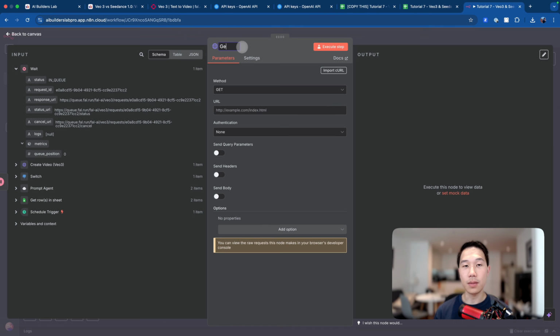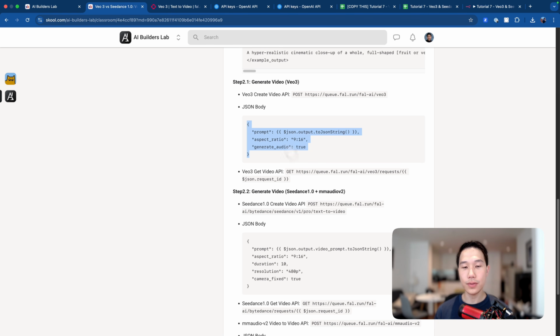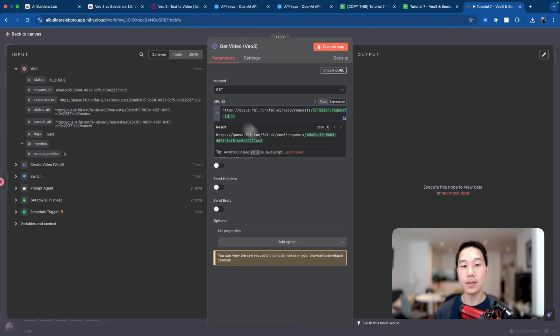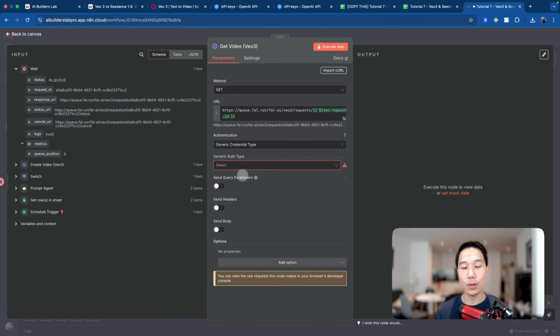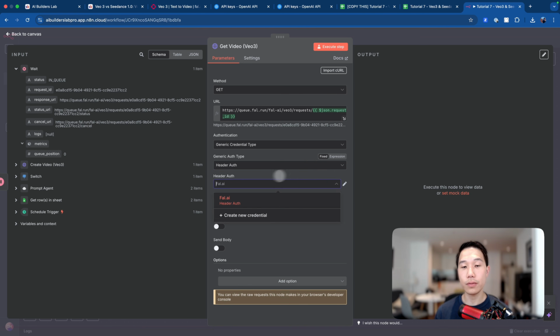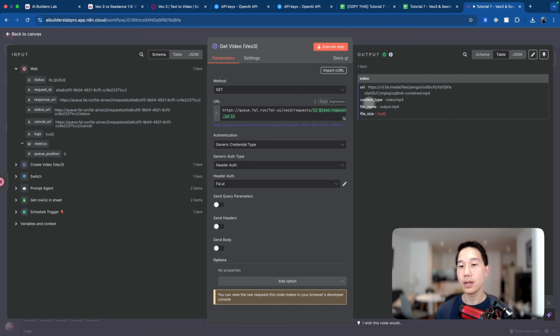So what we can do now is set up another HTTP node, and name it get video, VO3. This is actually super simple. You just need to copy this URL from the Skool community and paste it in. Remember to also set the authentication to use header auth with FOW.ai. So you execute it, and now you eventually retrieve the URL for the MP4 file.